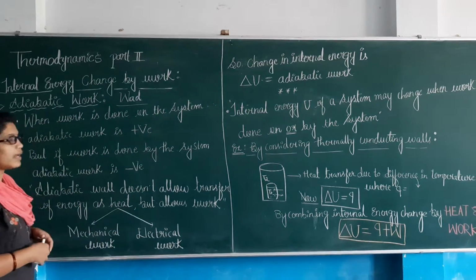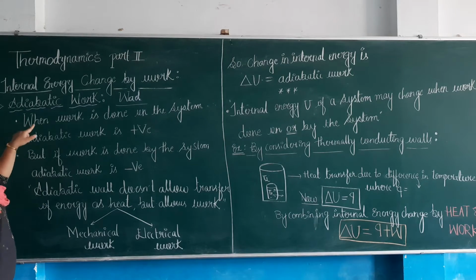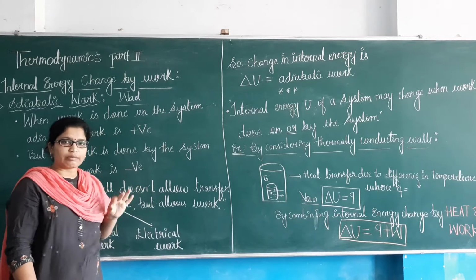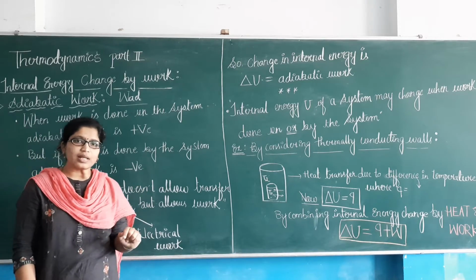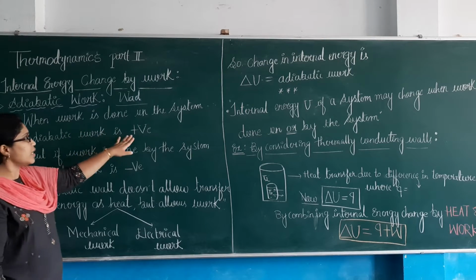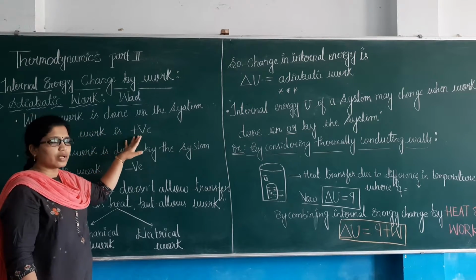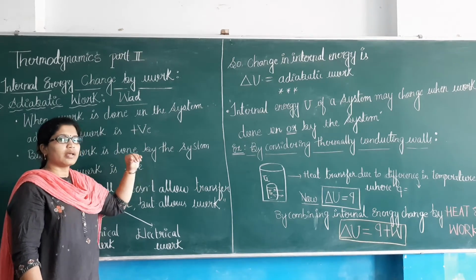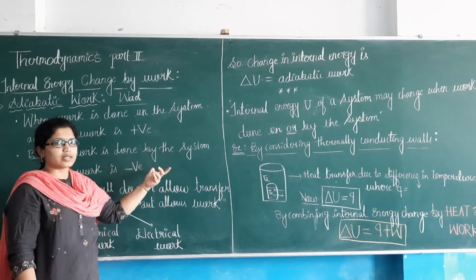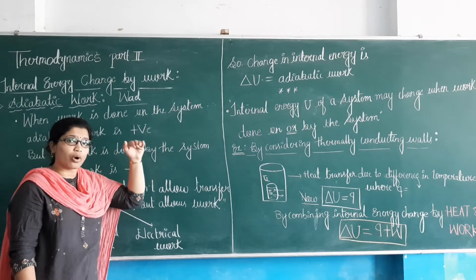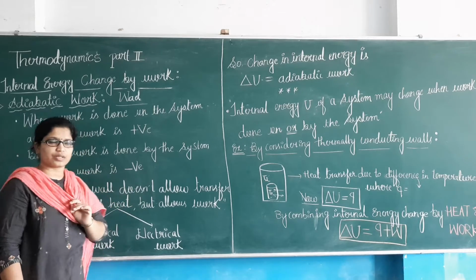Okay. So what will happen in the adiabatic case? You can see here, when work is done on the system, when adiabatic work is done on the system, the adiabatic work will be positive. If you are performing any work on the system, it is considered positive. Adiabatic work is positive when it is done on the system. This also we have discussed.